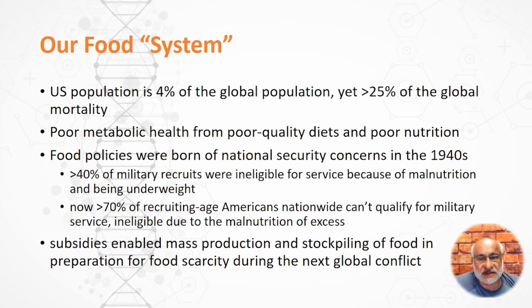Now, our food system is a very significant contributor to this issue. Our food system was born of policies for national security concerns in the 1940s. We had tremendous droughts, the Great Dust Bowl. What we were trying to do was maintain national security. And so we created a subsidized system, where we would transport processed foods from the Northeast to the Southwest. We would put them on trains, and we needed a way to get food distributed across the United States for the purposes of national security.